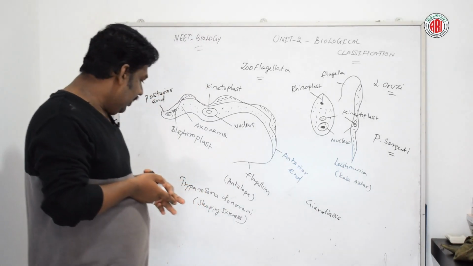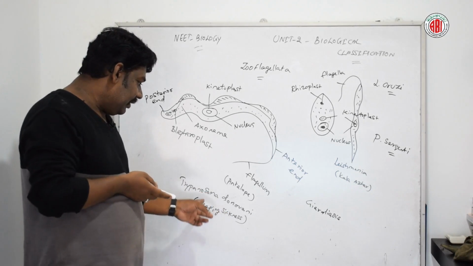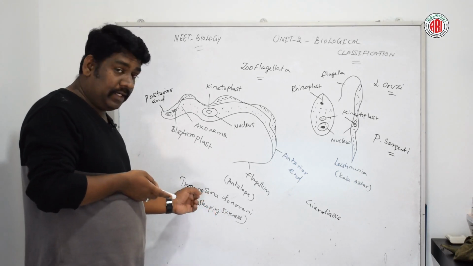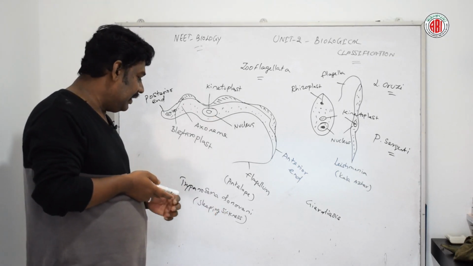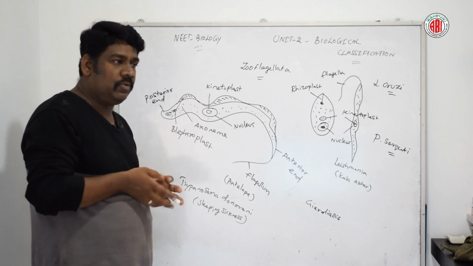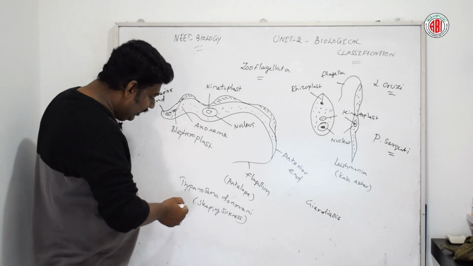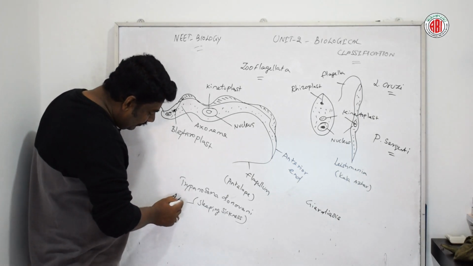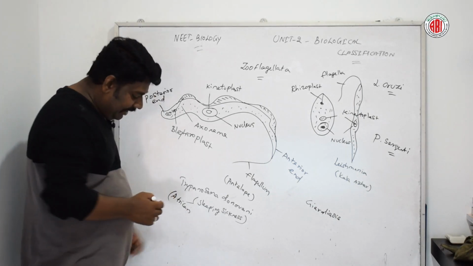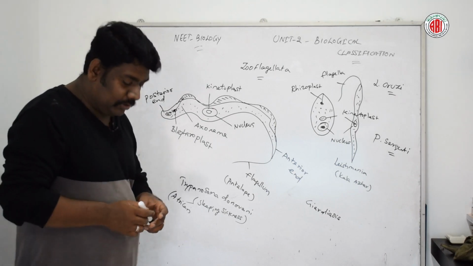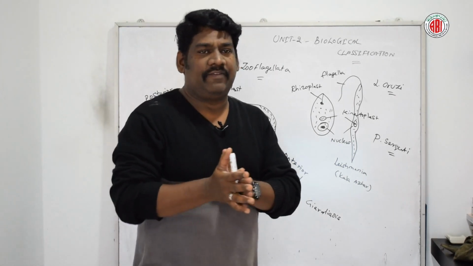Talking about trypanosoma kinds of diseases and trypanosoma kinds of zooflagellates, these organisms cause sleeping sickness. Actually this is commonly called African sleeping sickness, and it is also called African yellow fever.